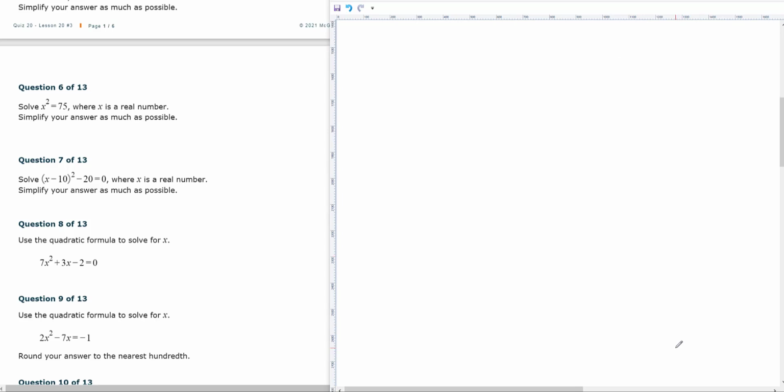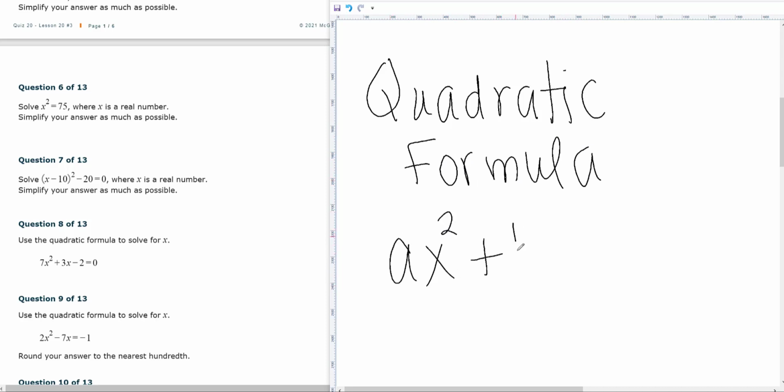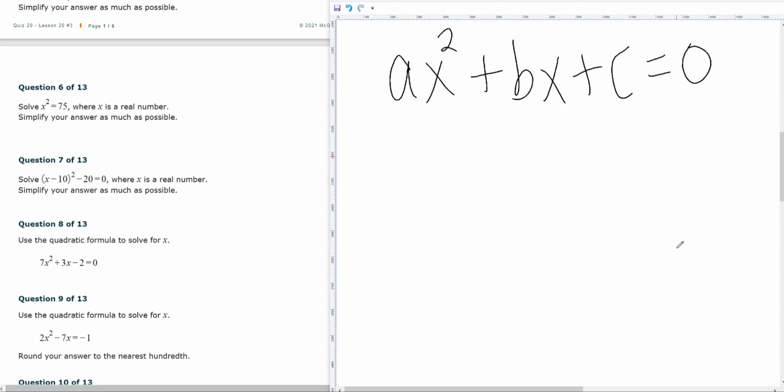So for this, I do want to use what is called the quadratic formula. And what's nice about the quadratic formula is that it works for all quadratic equations. Whenever you have ax squared plus bx plus c equal to 0, you can use the quadratic formula.